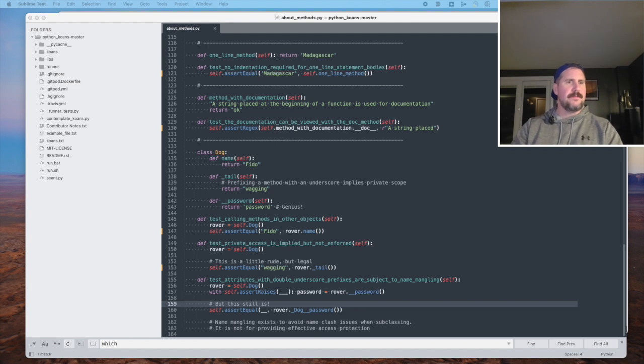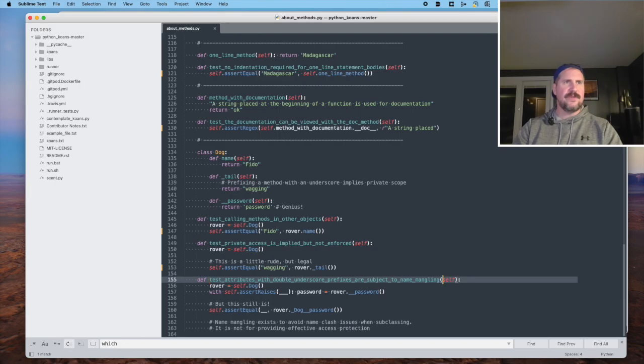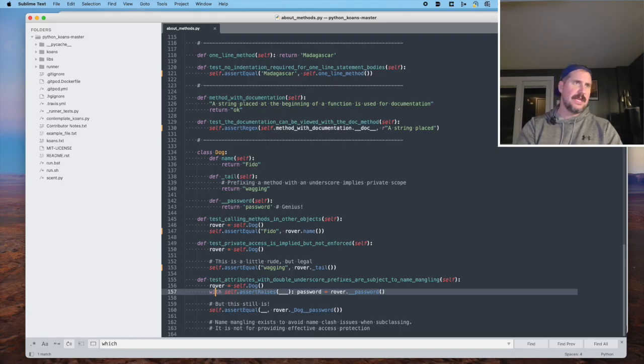So let's see. Test that attributes with double underscore prefixes are subject to name mangling. All right, so on line 156, we've got a variable rover set to an instance of the Dog class. And then we say with self assert raises something, password equals rover dot underscore password.